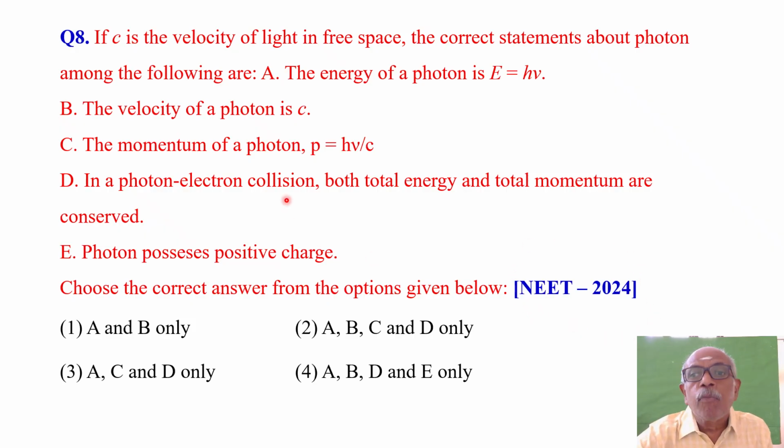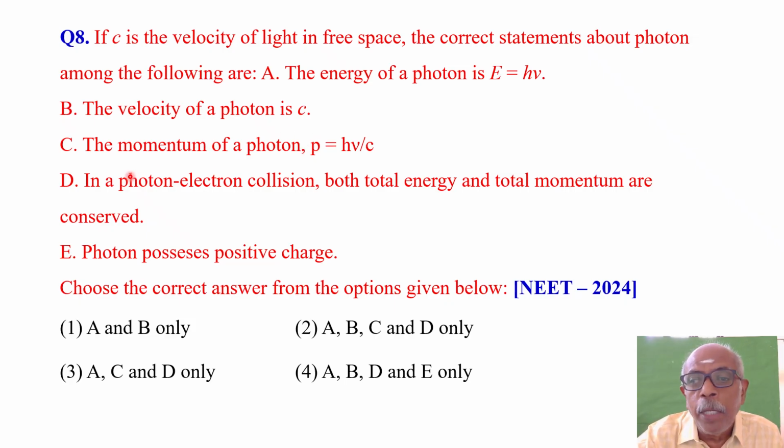The question is, if c is the velocity of light in free space, the correct statements about photon among the following are: A. The energy of a photon is E is equal to h nu. B. The velocity of a photon is c, small c.